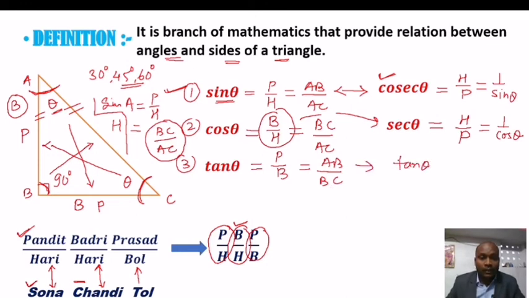Tan theta is the reciprocal of cot theta, and cot theta is also the reciprocal of tan theta. Now cot theta will be B upon P. So by this basic concept, we can solve any trigonometric problem using this basic property. Thank you.